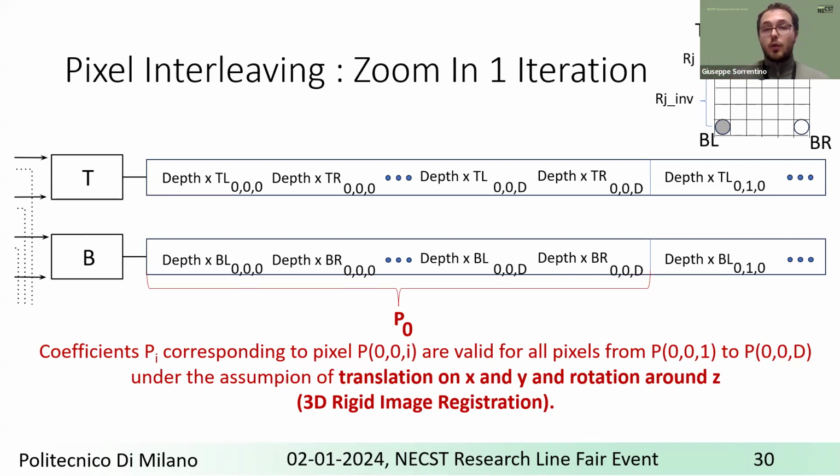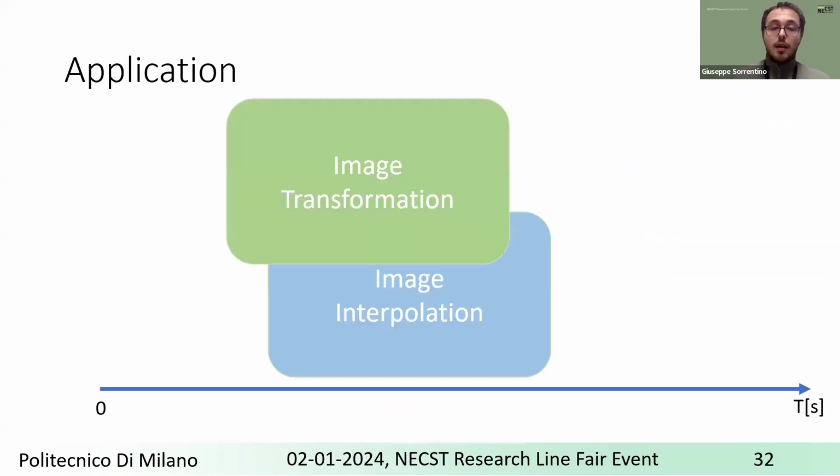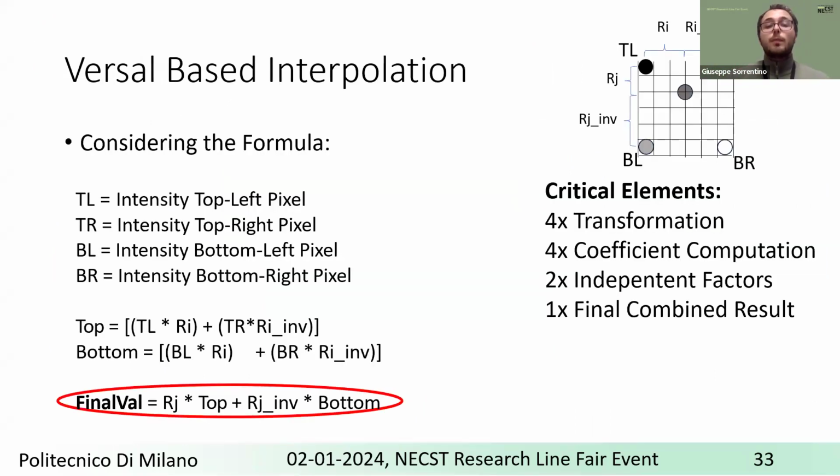These streams from coefficient and pixel are then given as input to 2 different AI engine components that can exploit the AI engine API to compute top and bottom factors. Thanks to this, we overlap the interpolation step with the transformation step, strongly reducing the execution times. And now, once all the components have been computed, we can finally compute the intensity of each output pixel by a weighted sum.